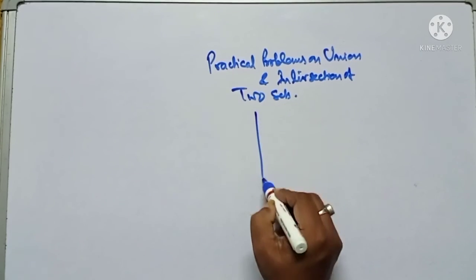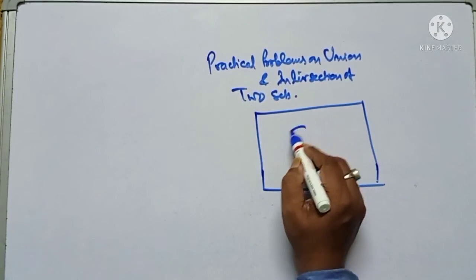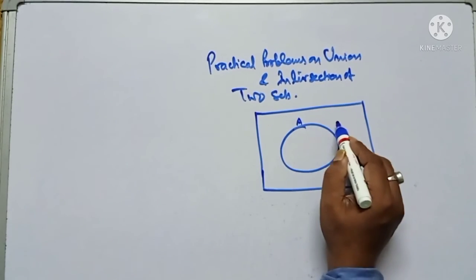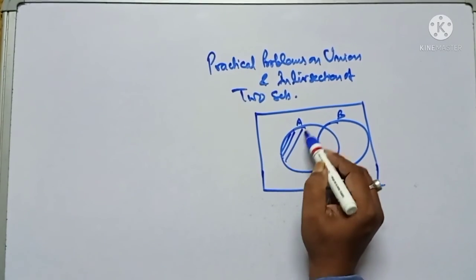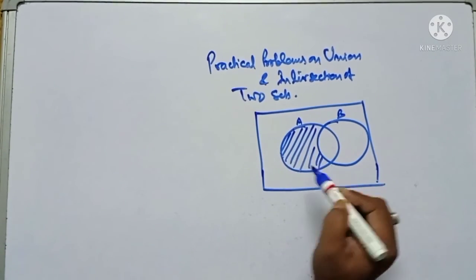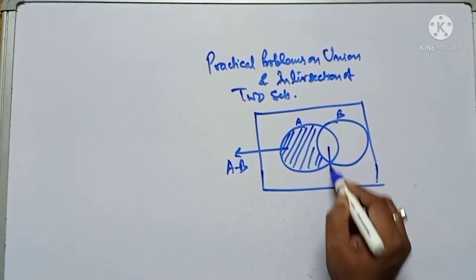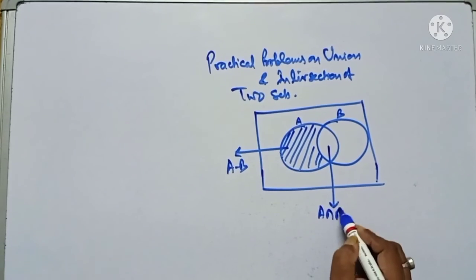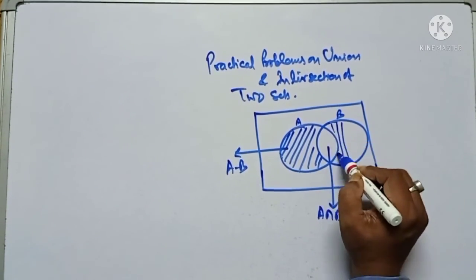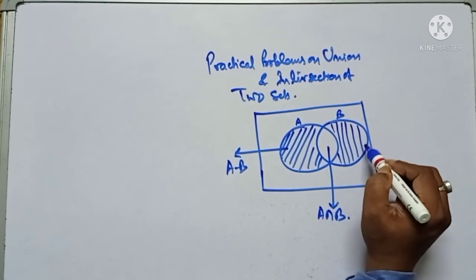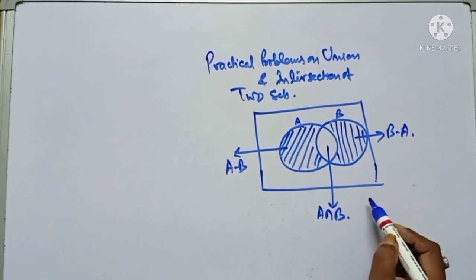See one thing here: this is the universal set, this is set A, this is set B. This region is the A minus B region, this region is the A intersection B region, and this region is the B minus A region.